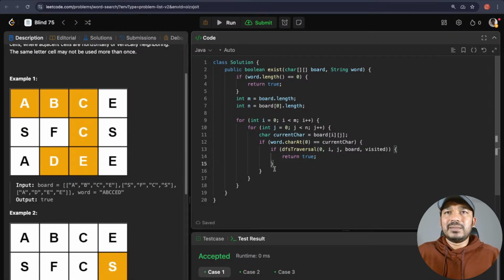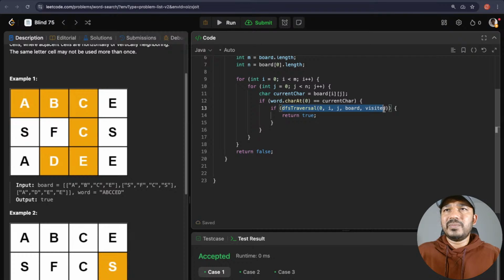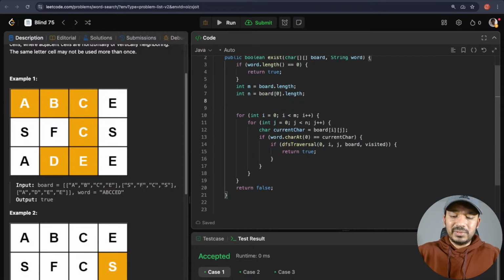So now let's keep going. DFS traversal, I have added a method, and I have added when I'll return it as true. If none of the DFS traversals returned a true value, then I will return false for the entire thing. Now let's implement the DFS traversal. And visited, I haven't defined visited.